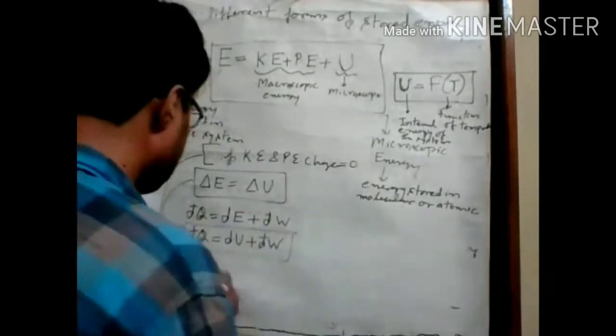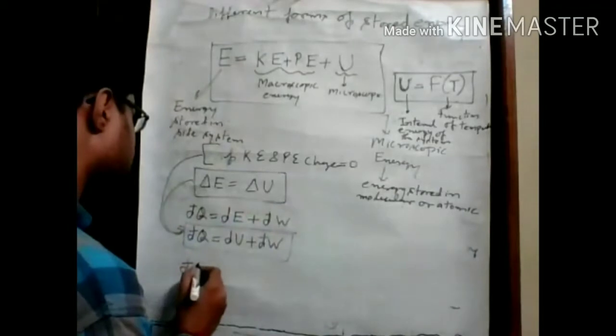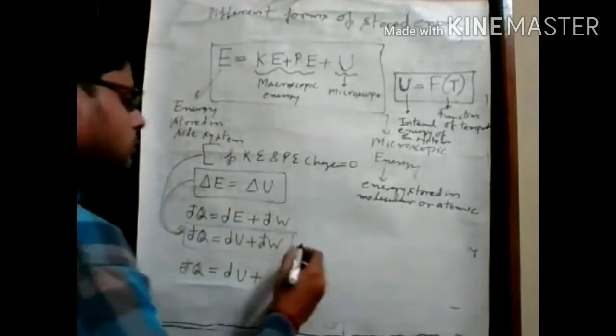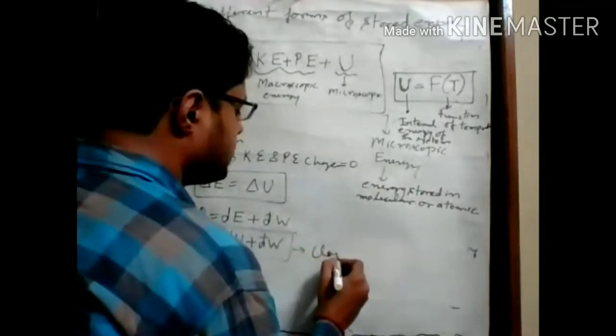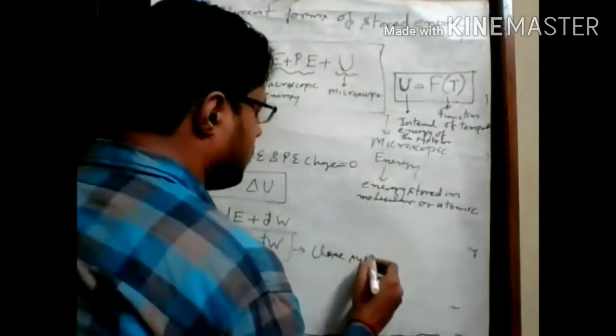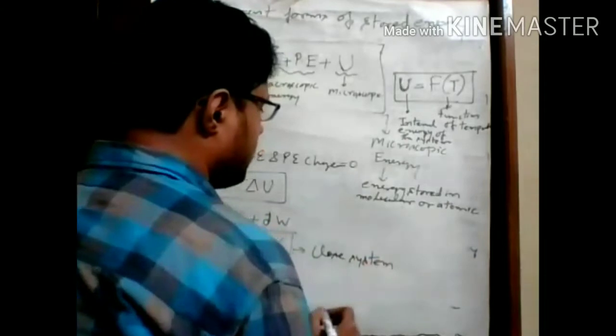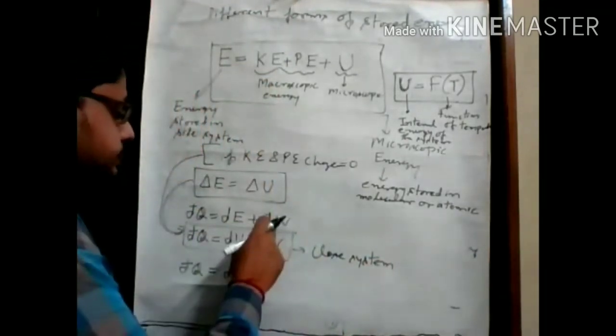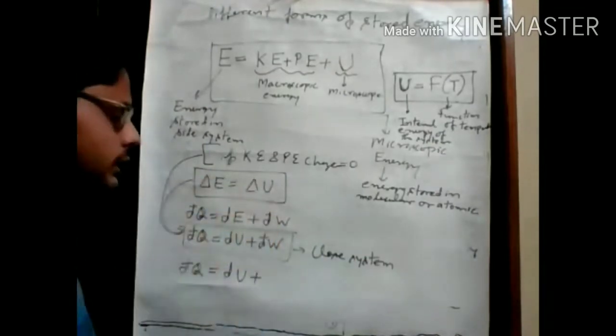So if we rewrite this expression further, dq equals du plus dw. If we talk about a closed system, in a closed system the kinetic energy and potential energy change is equal to 0. That's why dE is equal to du.